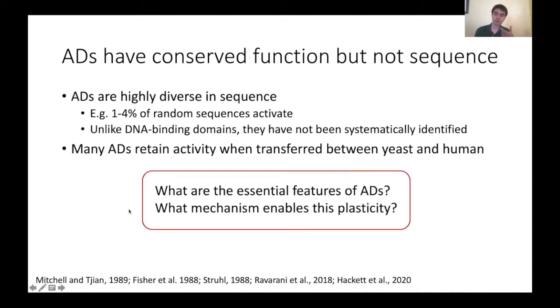First, what are the essential features of activation domains? So it's not obvious what's being conserved, but something about the sequence is being conserved, which allows it to keep its function between yeast and human. And second, what is the mechanism that underlies this activation that enables this kind of sequence plasticity?